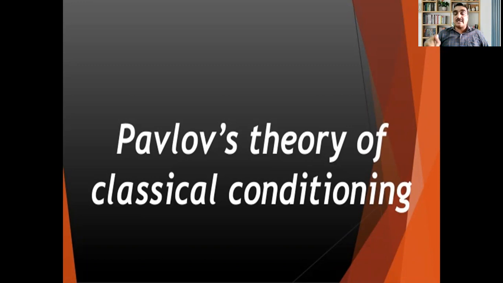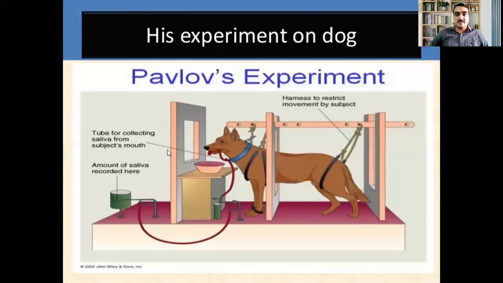Okay, Pavlov is the name of the psychologist. His full name is Ivan Petrovich Pavlov. Ivan Petrovich Pavlov's theory of classical conditioning. What is that? Let's see. Yes, first, before explaining the theory, I would like to show you the experiment, how it was conducted. Just try to have a glance.